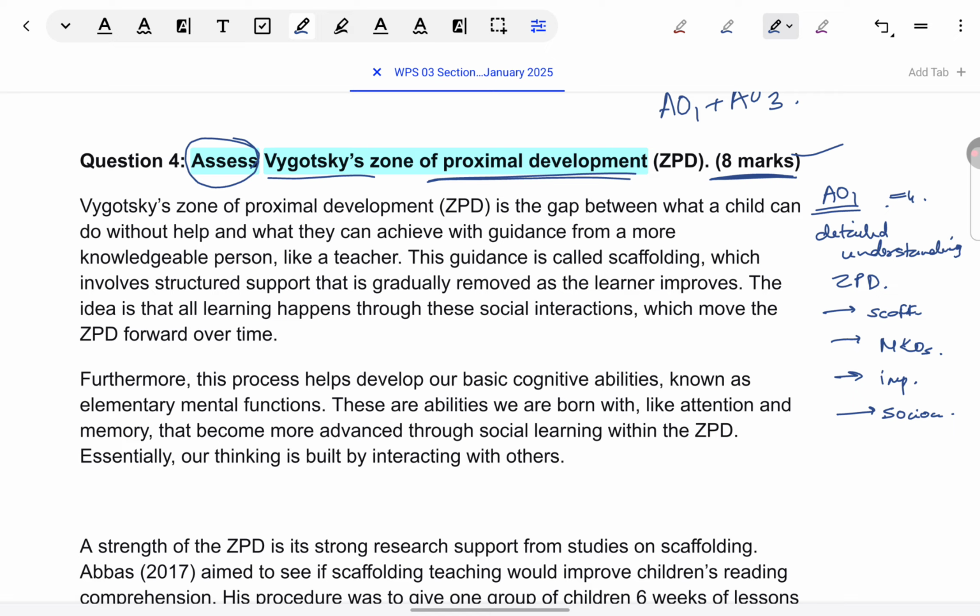Also, a very common mistake. No doubt it's an assess or evaluate question, just to give AO3, but there is a very big misinterpretation in students, that within AO3 also we describe. Within AO3 we give AO1 points. For example, in my AO3, if I'm saying Vygotsky's theory is superior to Piaget's, within that I'm giving examples and explaining that Vygotsky considers the socio-cultural perspective but Piaget does not. So that should get AO1 points. No doubt it will. The examples, the description you're giving within AO3 will.